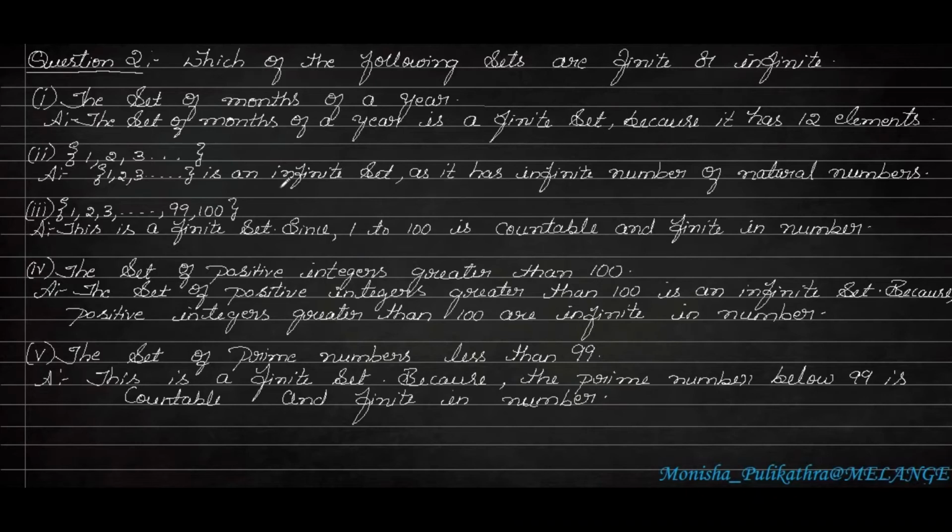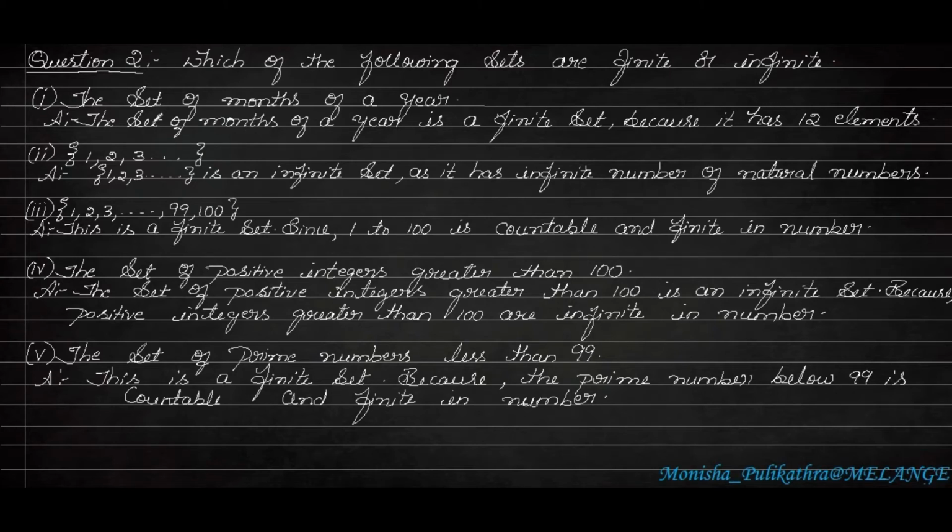The second question also has statement problems, but here we have to find out whether the given statement is a finite or infinite set. So what do you mean by finite and infinite set? Finite means the numbers or elements which are countable is called a finite set, and any numbers or elements which are not countable, which is infinite, is called an infinite set.